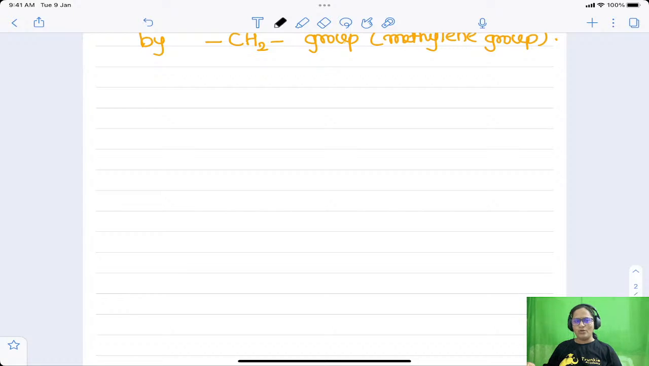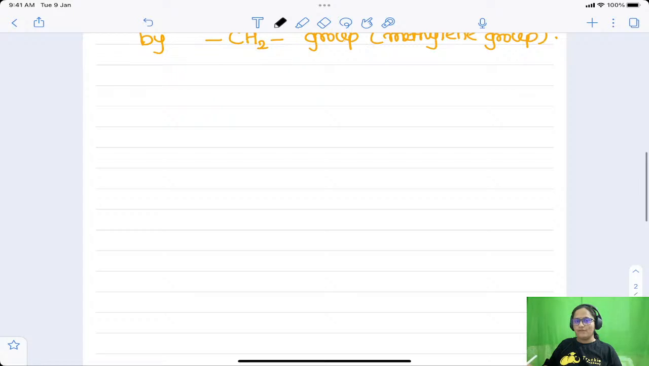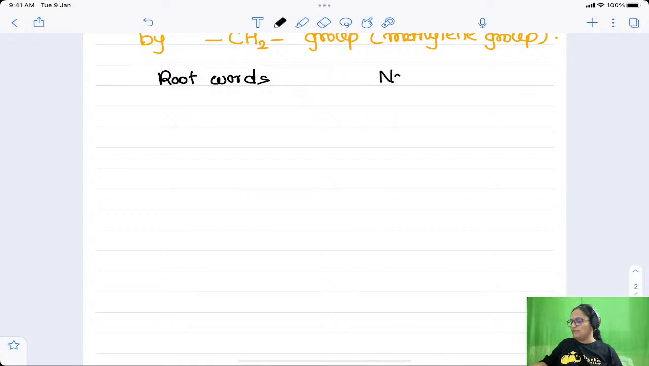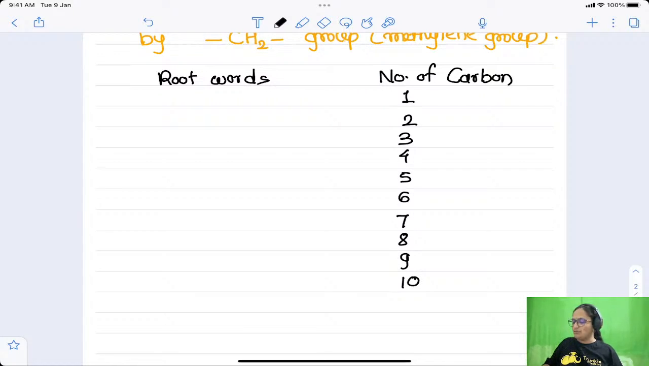You need to remember only a few things for that. Okay, what are those few things? First of all, you need to remember the root words. About root words in IUPAC nomenclature I have already told you. You know there are different root words for the number of carbon atoms present in that particular compound, right? So 1, 2, 3, 4, 5, 6, 7, 8, 9 and 10. This table I have already given to you. I am just giving it to you again.